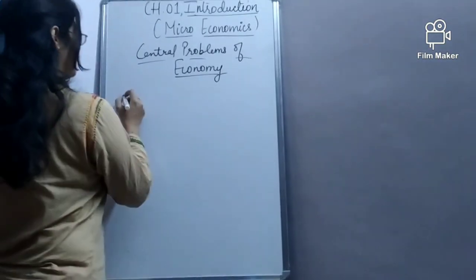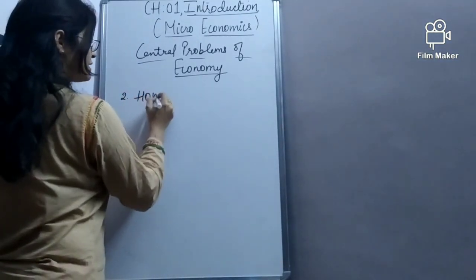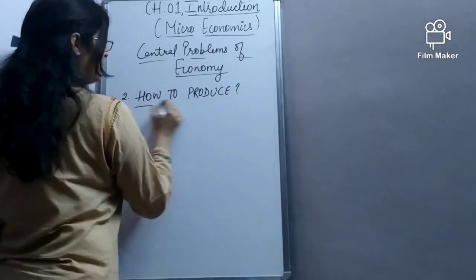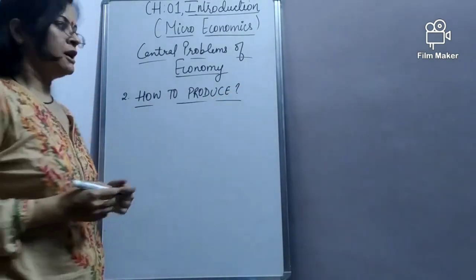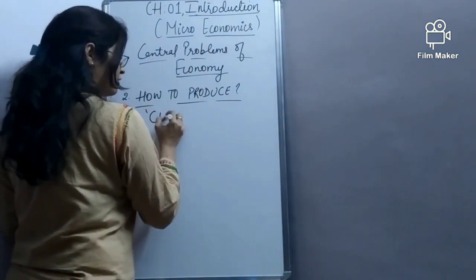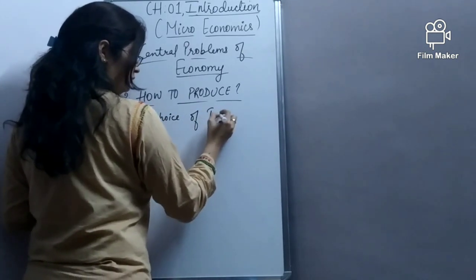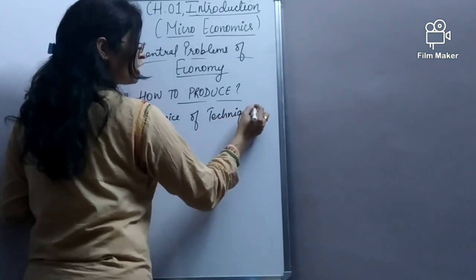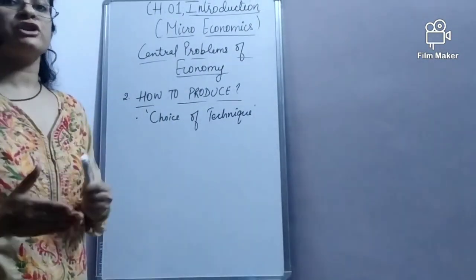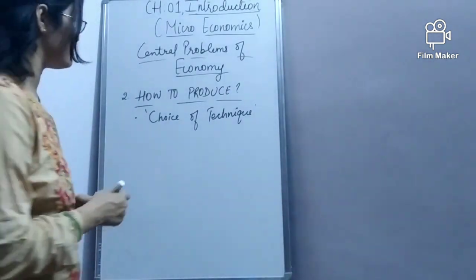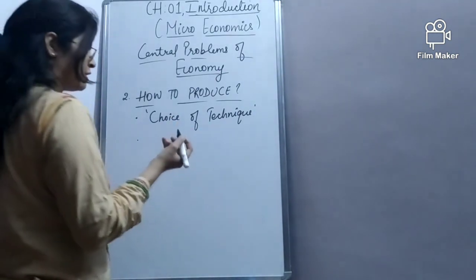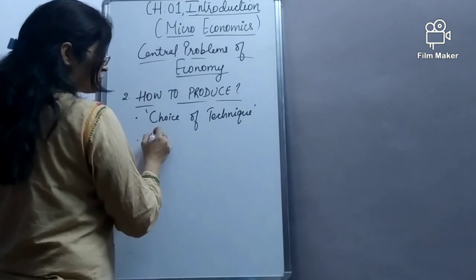The next central problem of the economy is how to produce. Now, when we talk about how to produce, it deals with choice of technique. When we say choice of technique, that means we have to choose among the available technology which technology we should use to produce the goods and services. We have two types of technology.